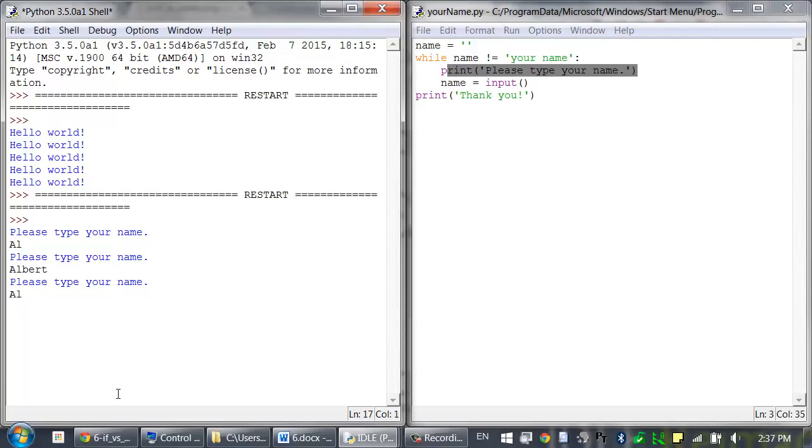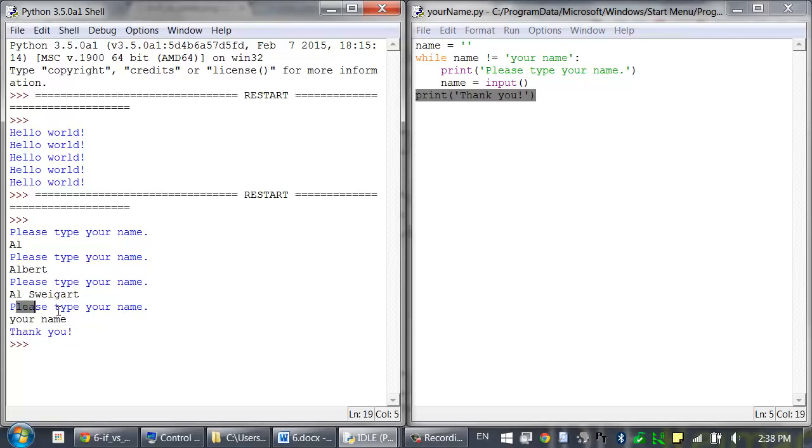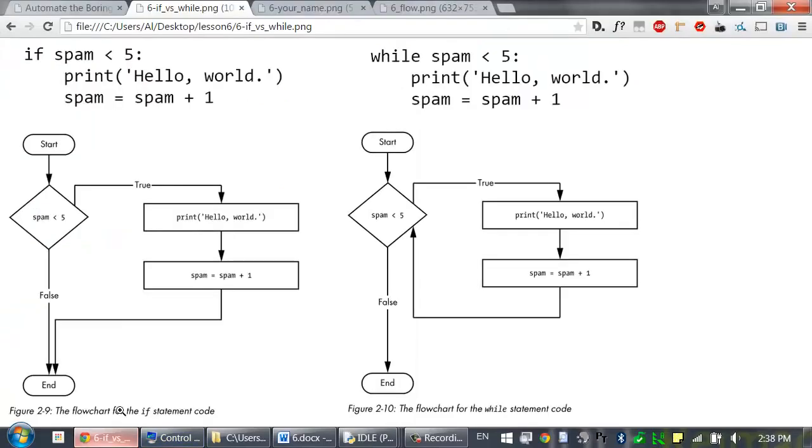So I could type in Albert, Al Sweigart, but until I type 'your name', this condition will constantly be true. But once name is set to the string 'your name', then this condition, 'your name' does not equal 'your name', is false, and then the execution continues on with the rest of the program and prints out 'Thank you!' Little programmer humor there. So here's a flowchart of this program.